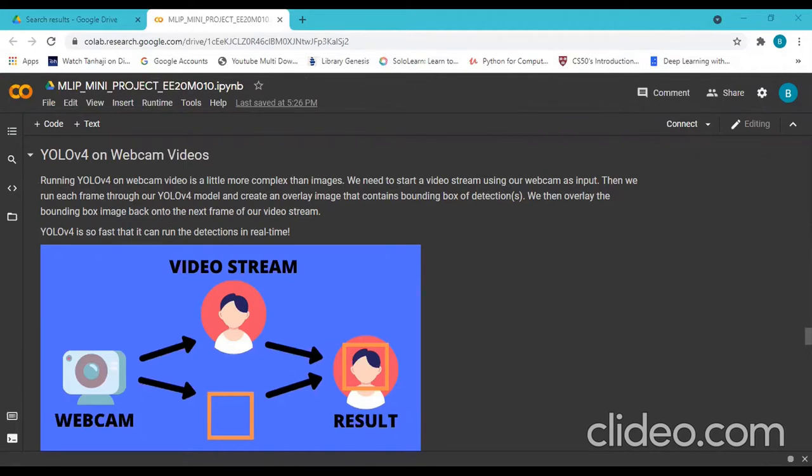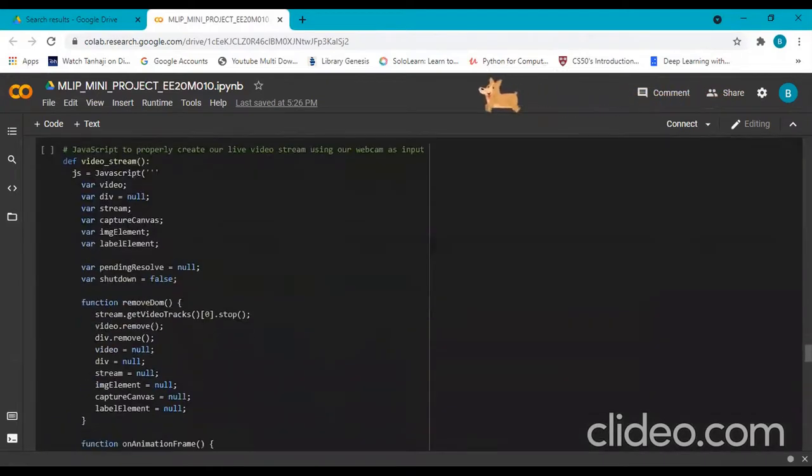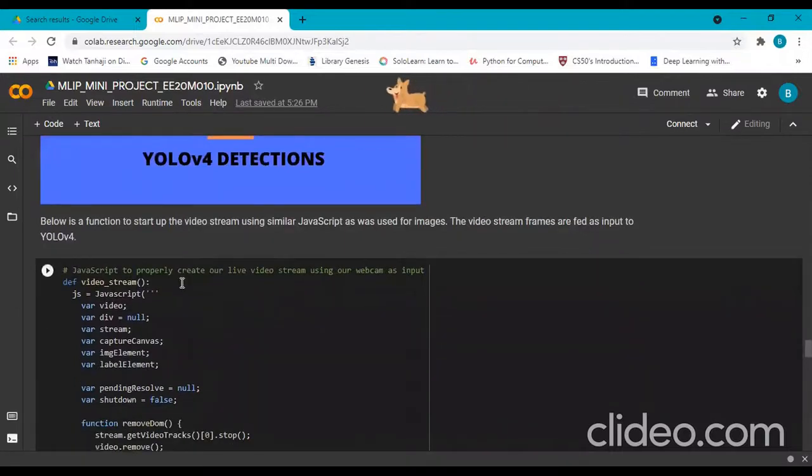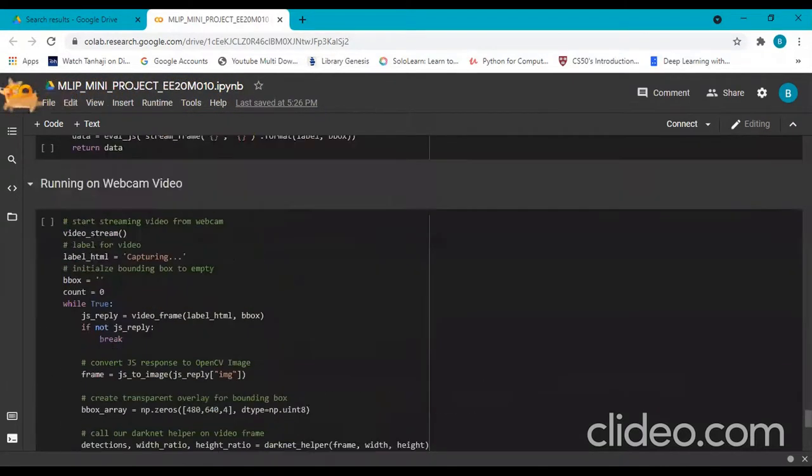YOLO v4 is so fast that it can run detections in real time. This explains our objective and process. This is to start a video stream using similar JavaScript as was used for images. This is to run and access the webcam.